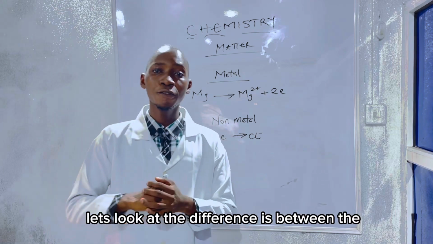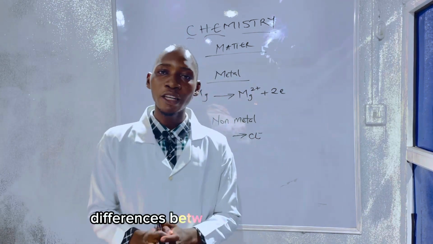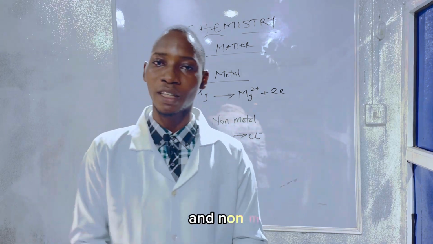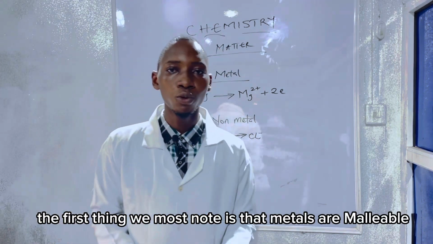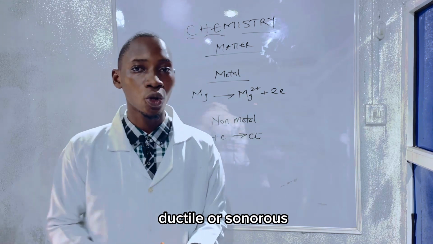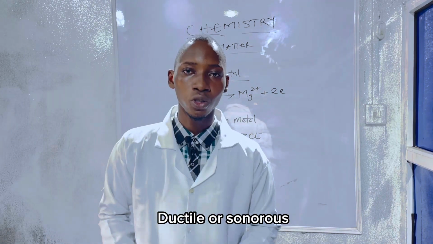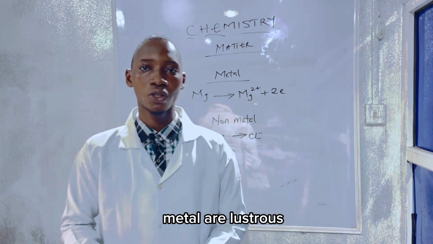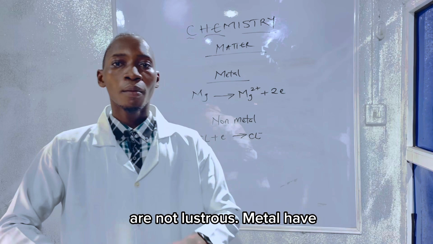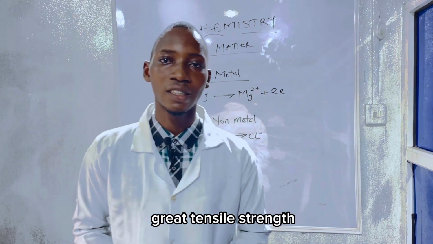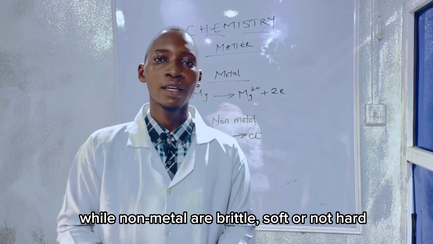Let's look at the differences between the physical properties of metals and non-metals. Metals are malleable, ductile, and sonorous, while non-metals are not. Metals are lustrous, they shine, while non-metals are non-lustrous. Metals have great tensile strength, while non-metals are brittle, soft, or not hard.